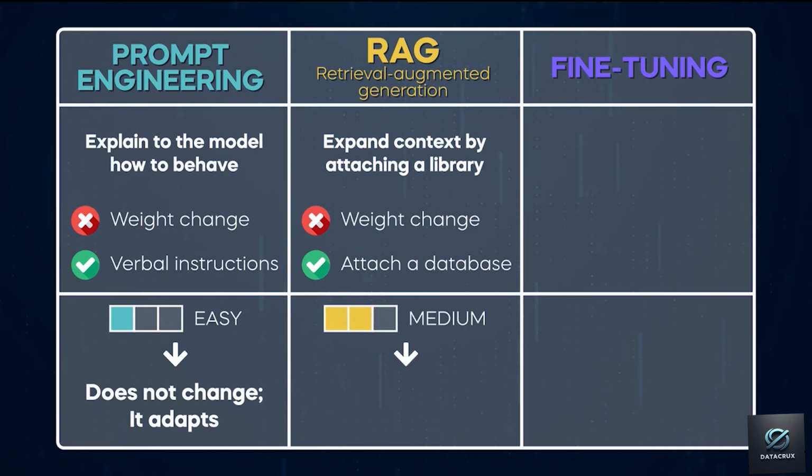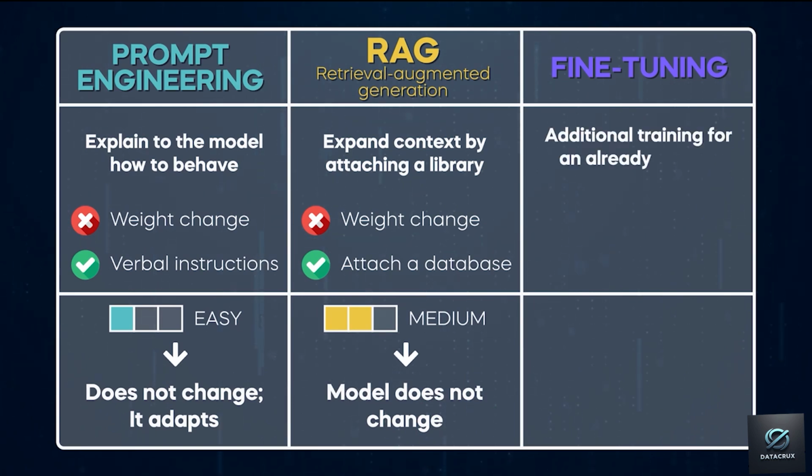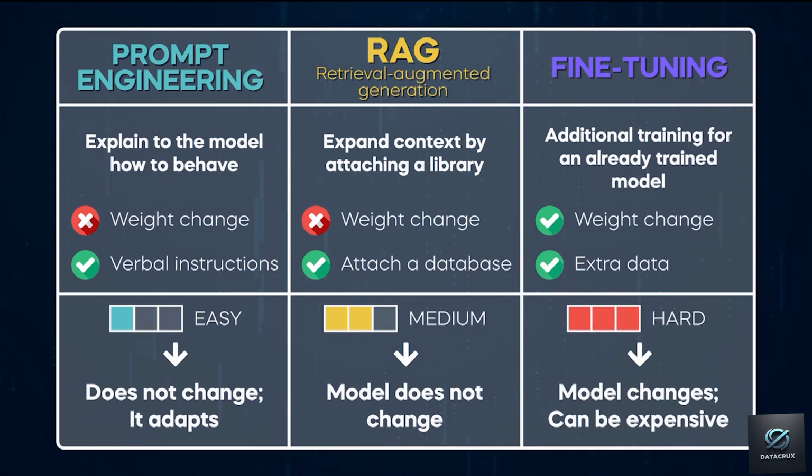RAG and prompt engineering are effective, but making an LLM smarter or faster is unlikely without modifying its weights. This complex task requires additional training for an already trained model. This process is known as fine-tuning. Sometimes extra data is required to conduct fine-tuning. Moreover, fine-tuning can be computationally expensive, and we can't use an iterative process like prompt engineering and adding RAG.